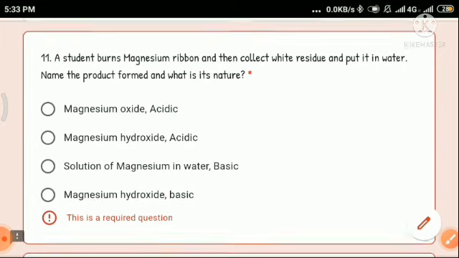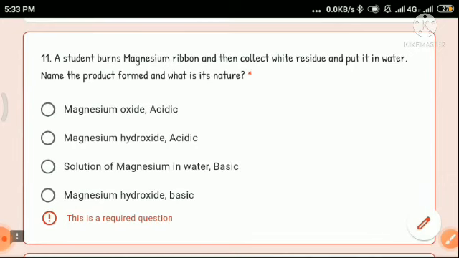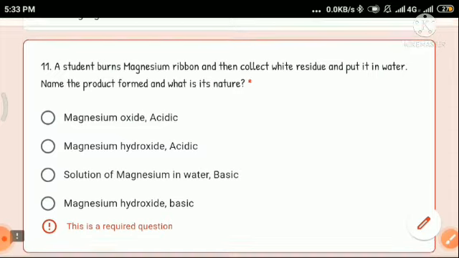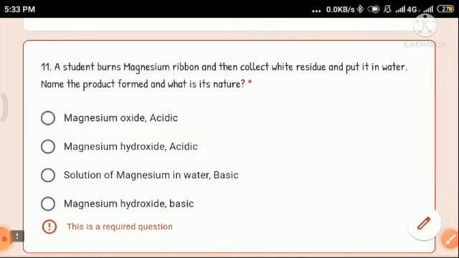Okay, so what the student is doing, he is burning the magnesium ribbon and then he is collecting the white residue. That means he is burning the magnesium ribbon and then he is collecting the magnesium oxide. Okay, and then he is putting that magnesium oxide in water. So when magnesium oxide is put in water, what is formed? Magnesium hydroxide is formed.